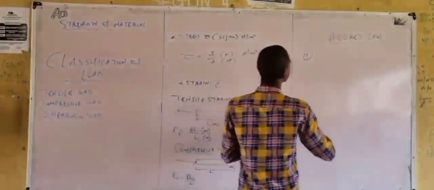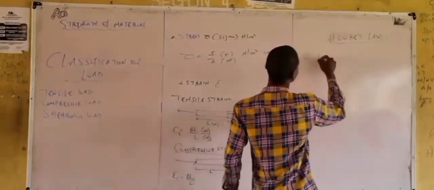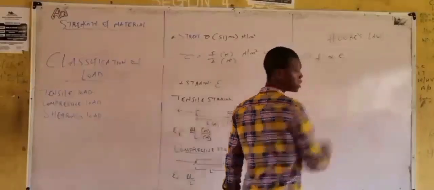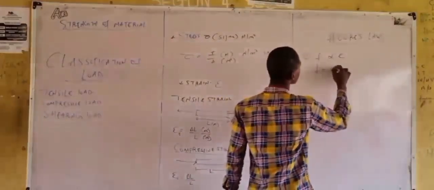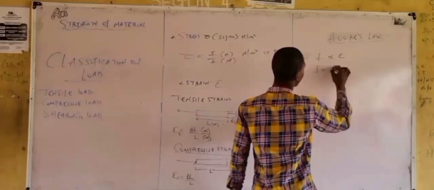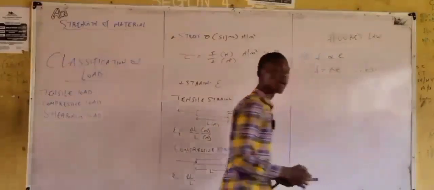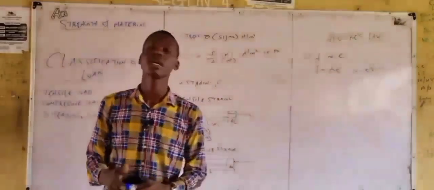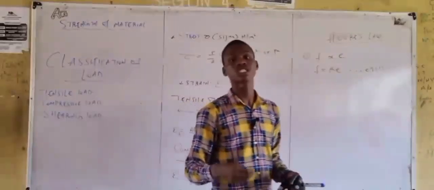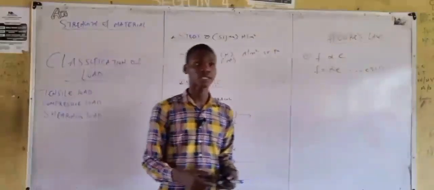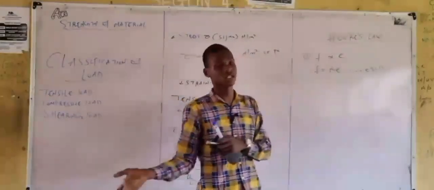Meaning that force is directly proportional to extension, e. Introducing a constant, we have that F is equal to Ke. Call this equation 1. Where F is the applied force, e is the extension of the material, while K is the spring constant or stiffness. This is Hooke's law in terms of force and extension.